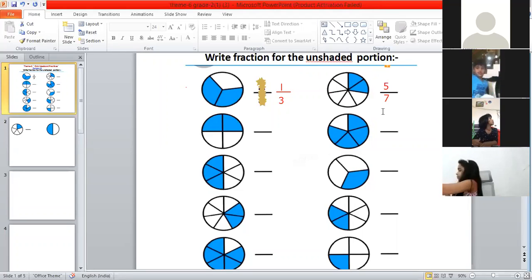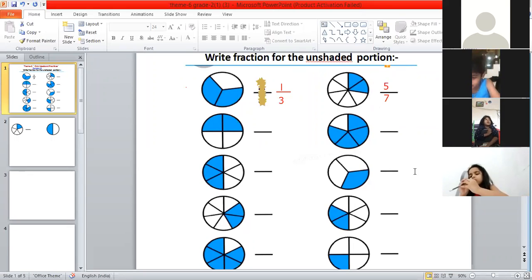Read that fraction. Okay, ma'am. 7. What is the answer? 7, ma'am. You have to read this fraction all together. First one is 1/3. So what is this second one? 5/7. 5/7. You should know how to read it.